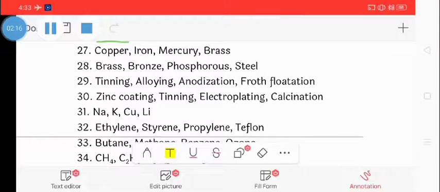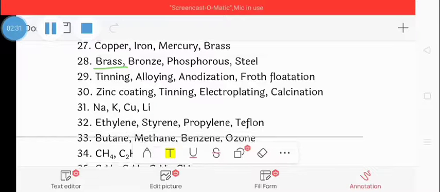Question number 27: copper, iron, mercury, brass. The correct option is brass. Brass is an alloy while the others are metals. Brass is the correct option.